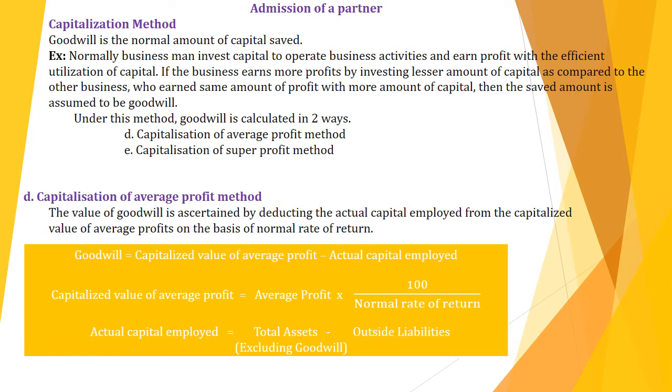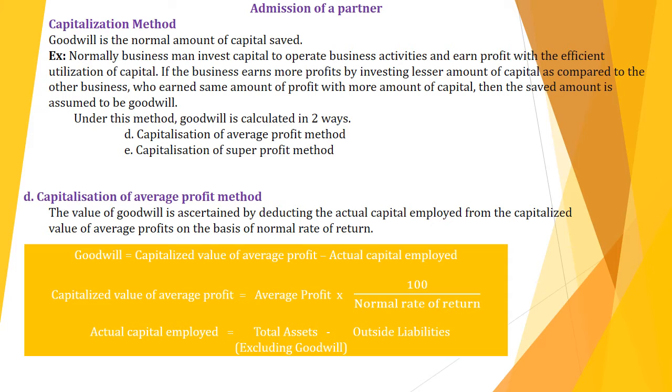B, a partner, is investing 70,000 capital and he earns profit 70,000. So here who is better? Comparatively A is better, because A is investing only 50,000 but he earned profit 70,000. So 20,000 he saved here. But B invested 70,000 and earned the same profit.